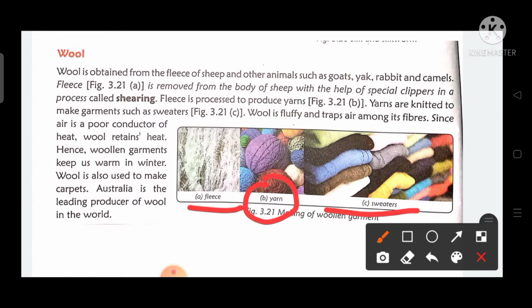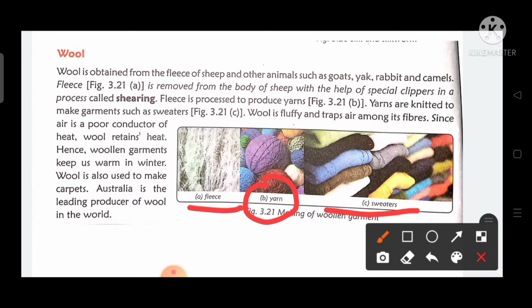You can see in this sweater, wool is fluffy and traps air among its fibers. Since air is a poor conductor of heat, wool retains heat. So why do we wear sweaters in winter?